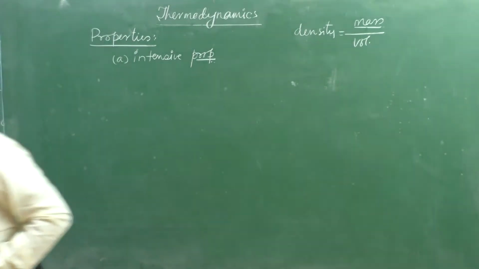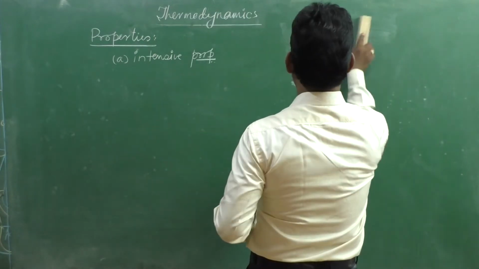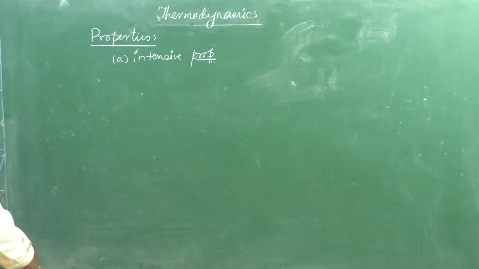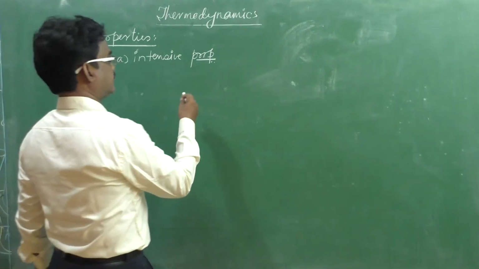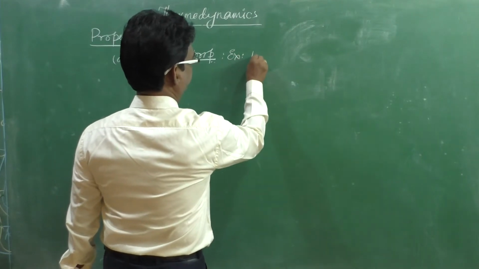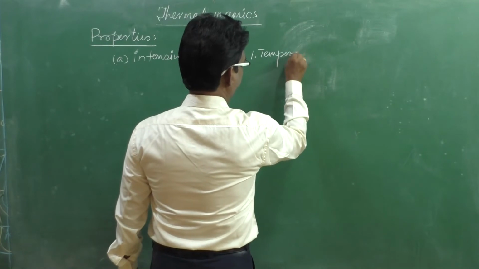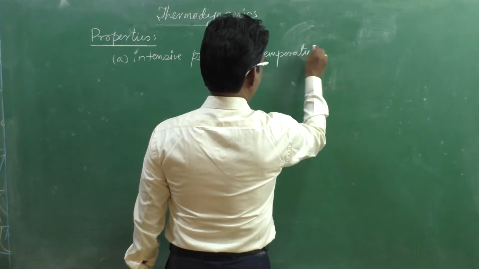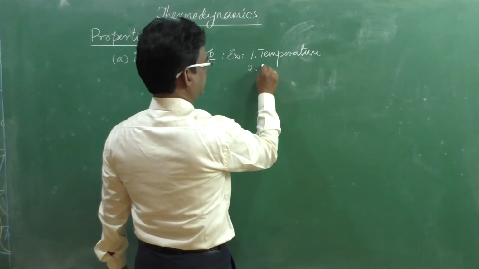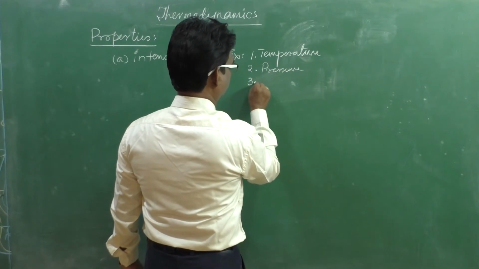Okay, now we will write the examples for intensive properties. 1. Temperature. 2. Pressure. 3.